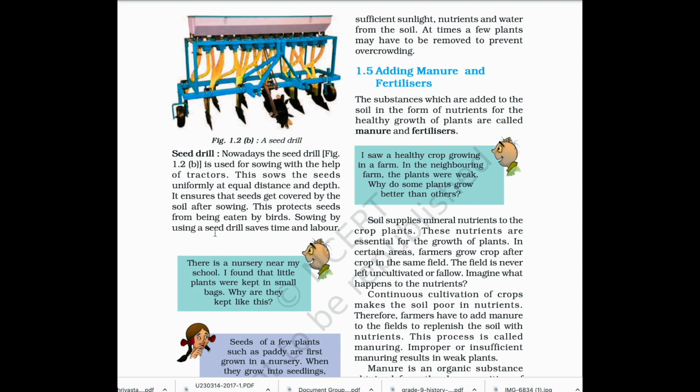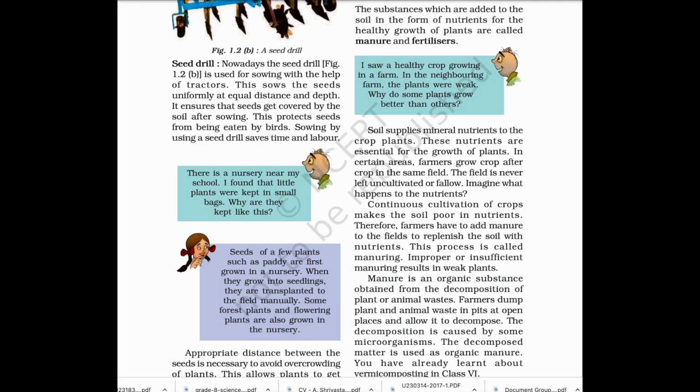1.5. Adding manure and fertilizers. The substances which are added to the soil in the form of nutrients for the healthy growth of plants are called manure and fertilizers. Soil supplies mineral nutrients to the crop plants. These nutrients are essential for the growth of plants.